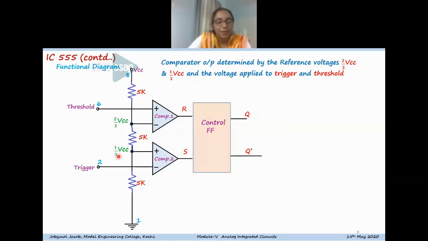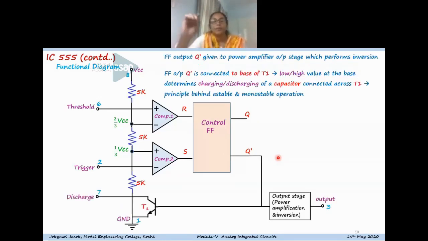And suppose your trigger voltage given to pin 2 is less than 1/3 VCC. The non-inverting terminal of comparator 2 becomes higher than the inverting terminal potential, so the output of comparator 2 becomes high, and the flip-flop will set. So that way, by connecting a capacitor or some charging device, you can change the flip-flop conditions, and that way you can make time delays as well as oscillations.